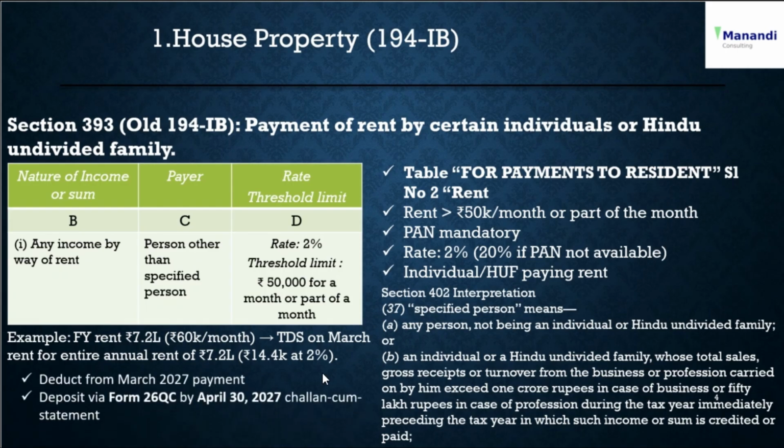After deducting the TDS of 14,400 from the March 2027 payment, you deposit it via Form 26QC on the income tax portal by April 30th, 2027. It is a challan-cum-statement. That means within 30 days from the end of the month in which you have deducted the TDS, you have to make the payment.